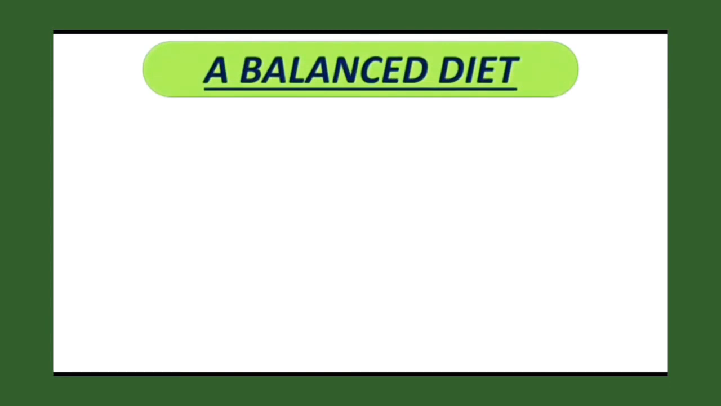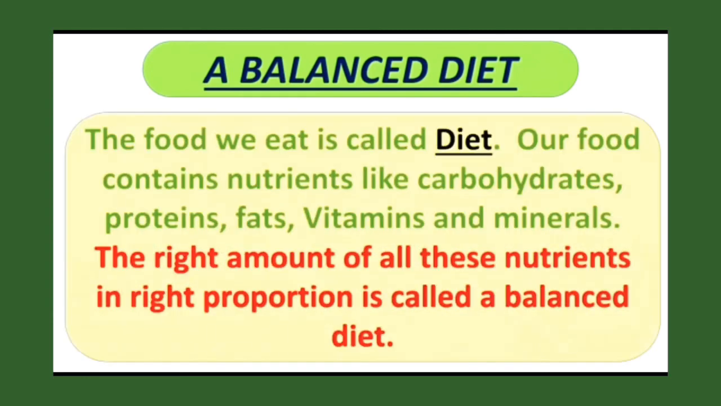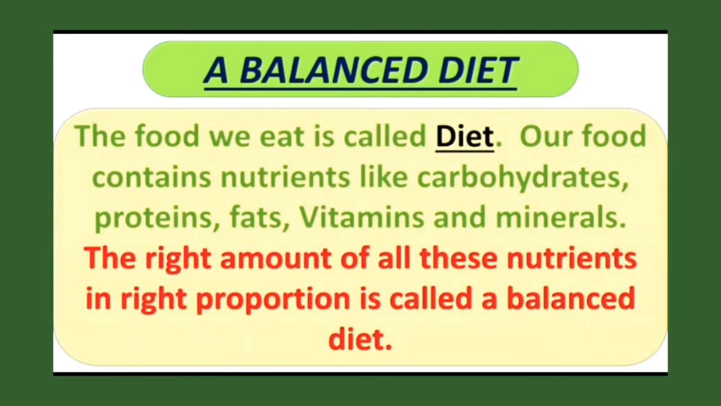A balanced diet. Before balanced diet, what is diet? Let us recall. The food we eat is called diet. Our food contains nutrients like carbohydrates, proteins, fats, vitamins, and minerals. The right amount of all these nutrients in right proportion is called a balanced diet.